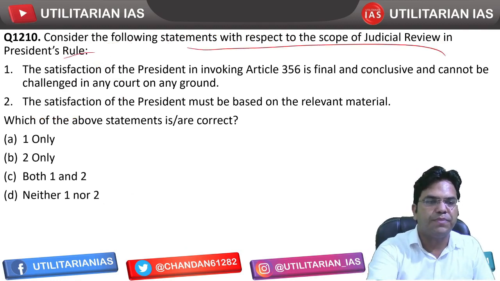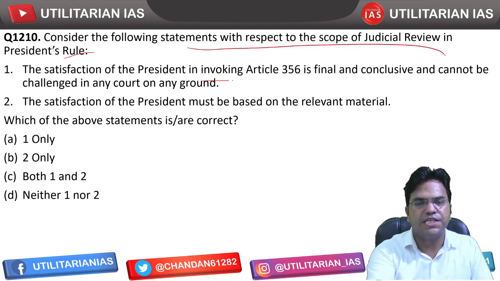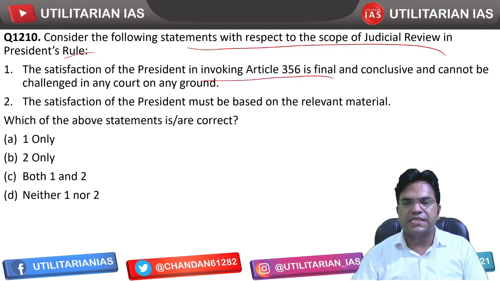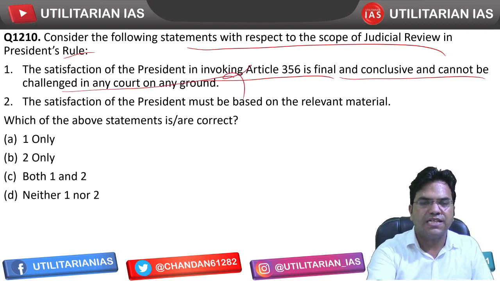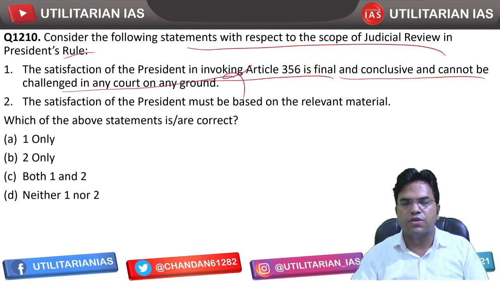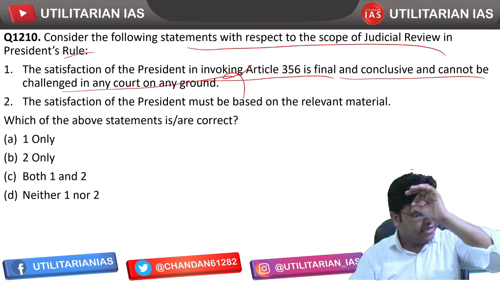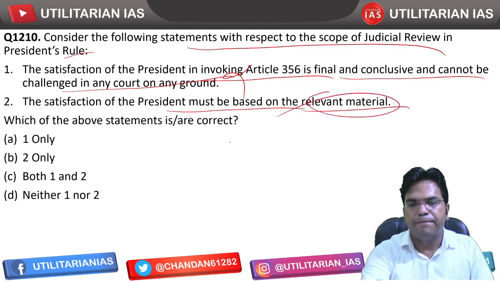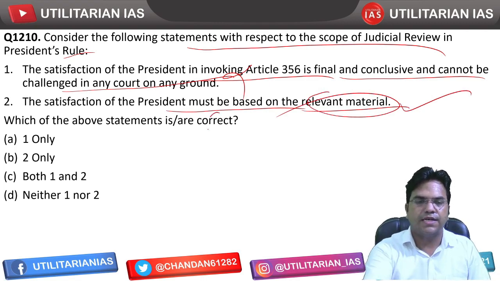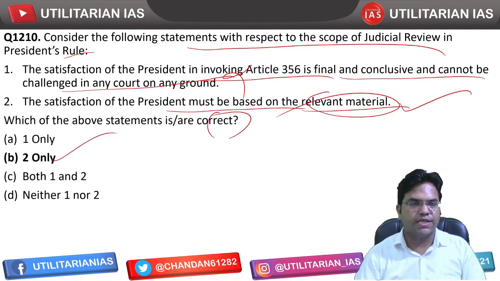Consider the following statement with respect to scope of judicial review into the President's rule. The satisfaction of President in invoking Article 356 is final and conclusive and cannot be challenged in any court. That's incorrect. It can be challenged on the grounds of mala fide, है ना, it can be challenged. The satisfaction of President must be based on relevant material, of course, that's correct. Correct पूछा, second one is going to be the correct statement.